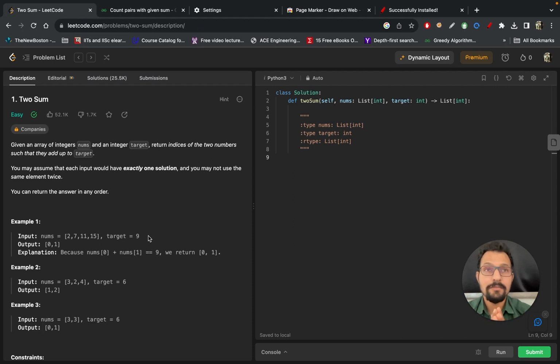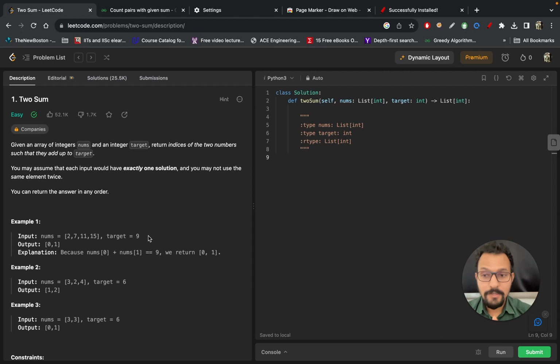So that's why it is a brute force. What I think from my experience, from my intuition, is that it can be done in order n, if you think wisely and smartly. So I'm thinking there is a chance of a more optimized solution for this. That's why I'm calling it a brute force, okay?